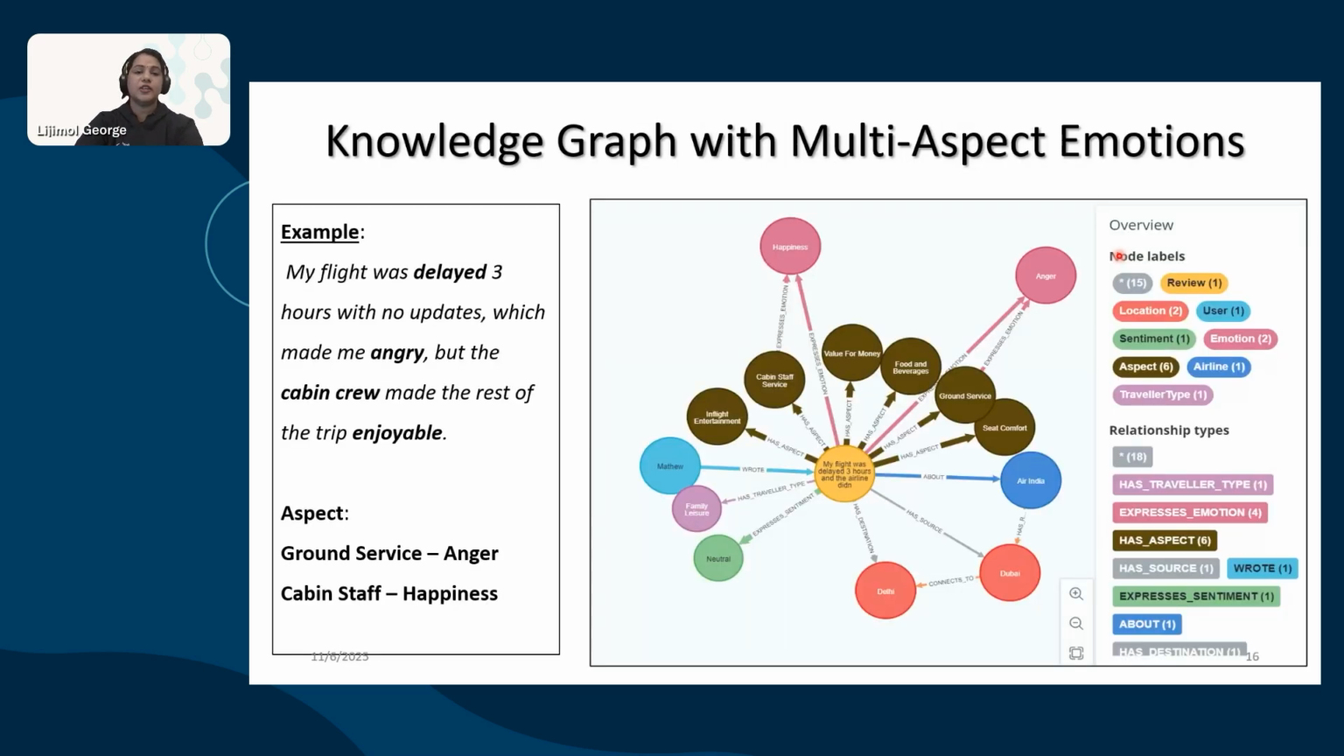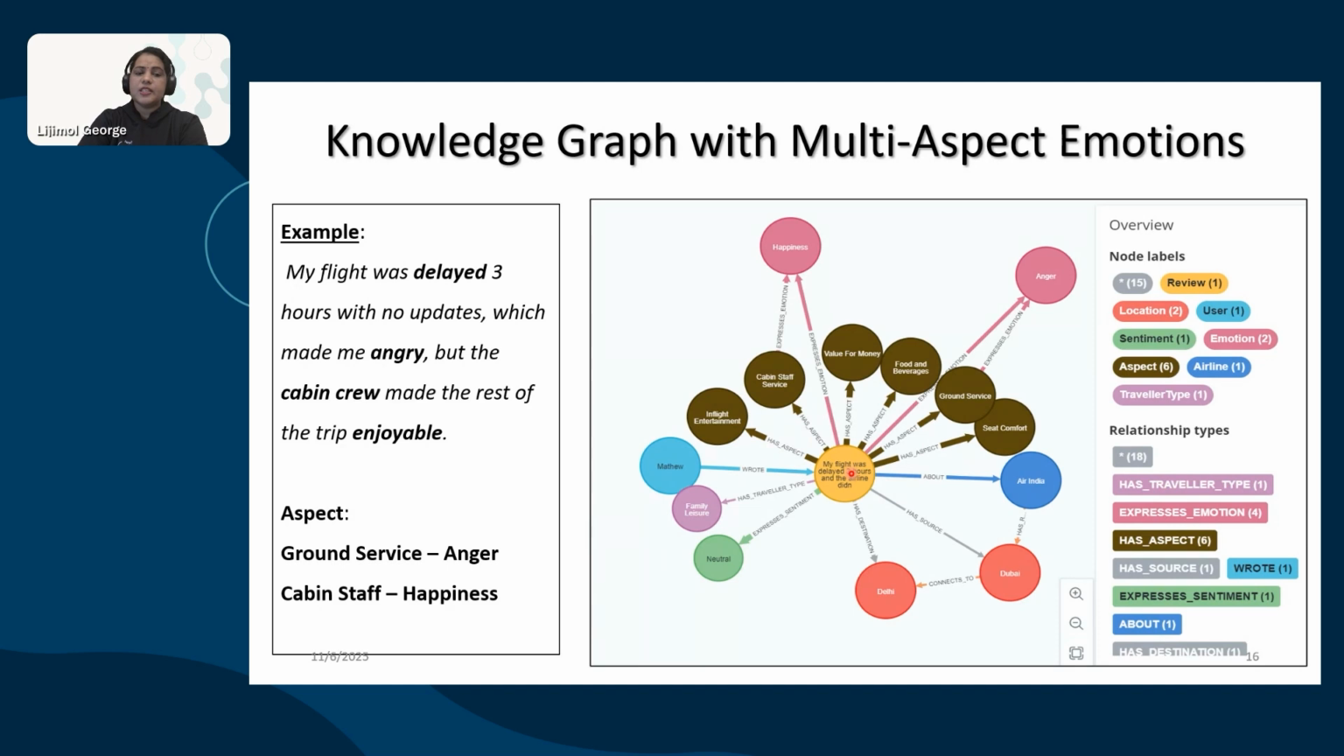So this is the knowledge graph with the multi-aspect emotions. I just kept here one example of how that is represented in the Neo4j knowledge graph. My flight was delayed 3 hours with no update, which made me angry. But the cabin crew made the rest of the trip enjoyable. So here we are identifying two aspects: ground service with anger, cabin staff with happiness.